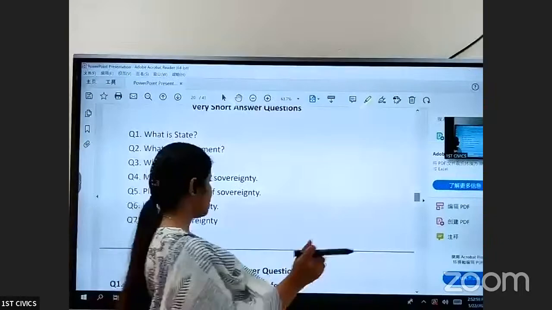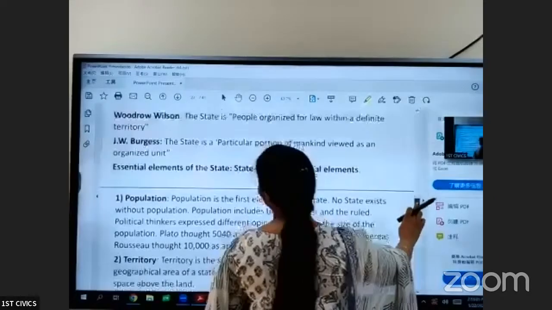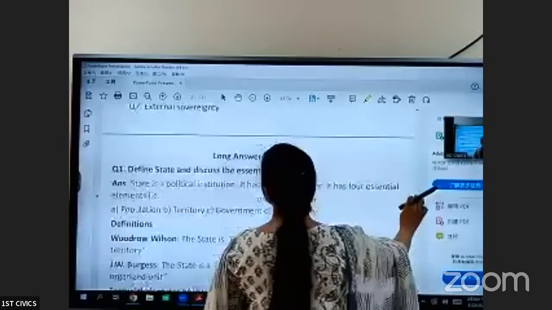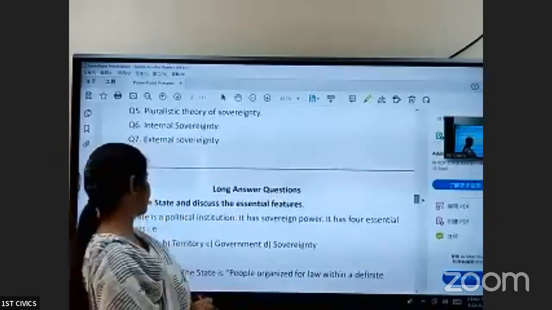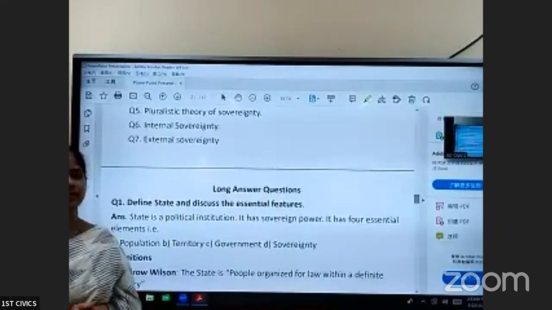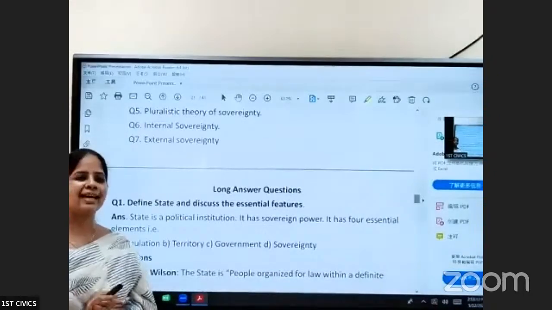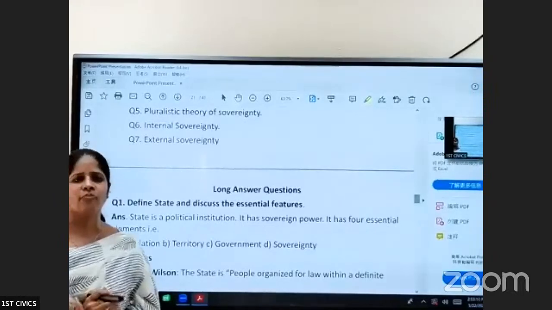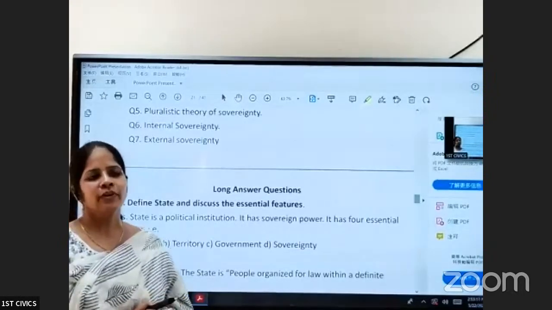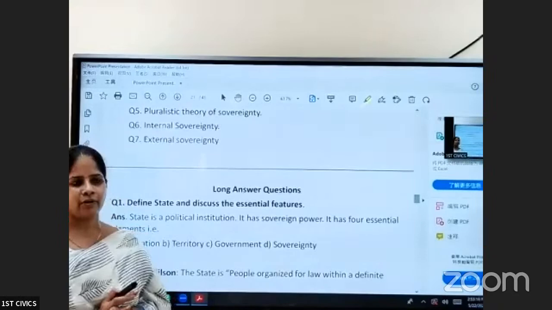Let's discuss the essential features of the state. So what is state? State is a political organization. Only the state has sovereign power. Now, what do you mean by sovereign power? Sovereign power means supreme power.